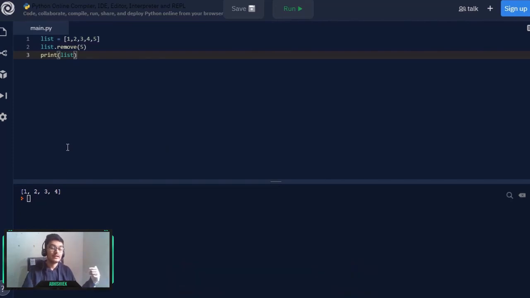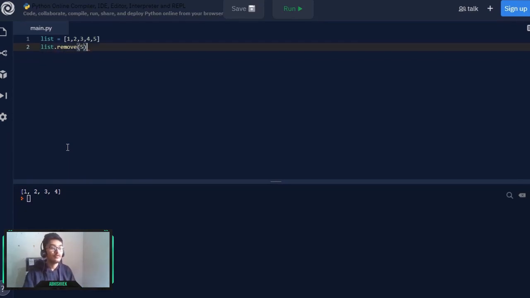Now remember one thing: lists are ordered and they can be changed. Tuples and sets are immutable, but the list is mutable, so we can change the values in it. You can also change your value at a particular index. We type the variable name of the list, square brackets, and the index where we have to change the value.